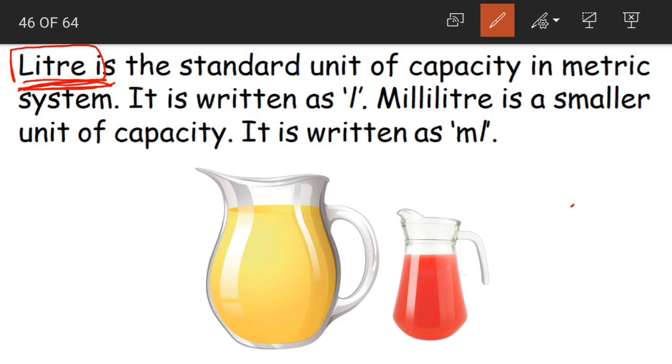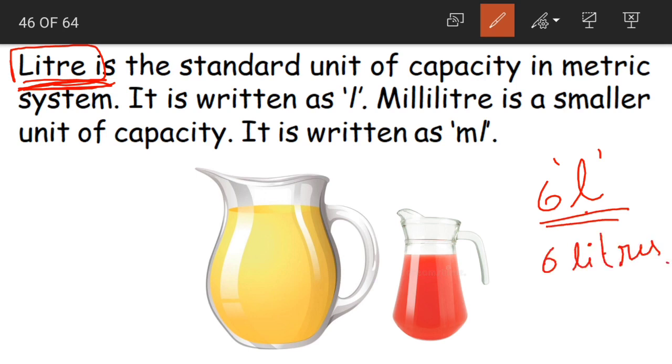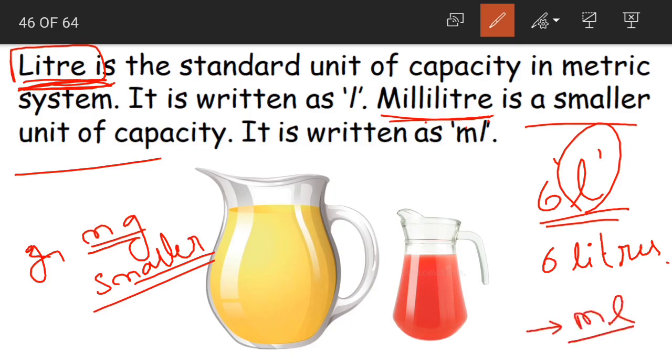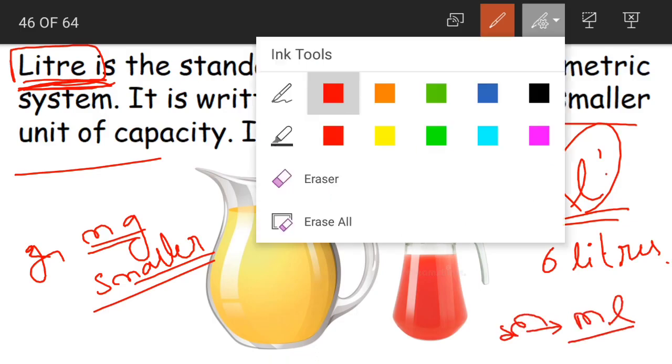And how is it written, children? We use the alphabet L to represent liter. When I say 6L, it means 6 liters. Understood? And apart from liter, we have milliliter as well, which is a smaller unit of capacity. Just like when we compare grams and milligrams, milligram is the smaller weight. In the same way here, milliliter is the smaller capacity and liter is for larger capacities.